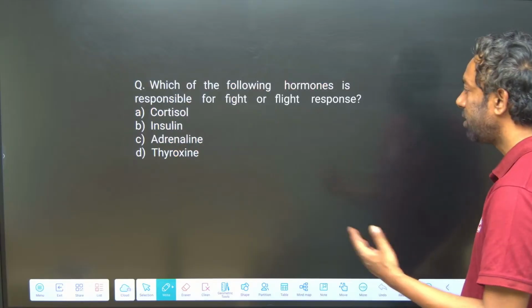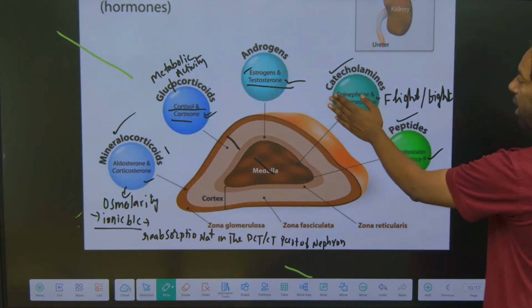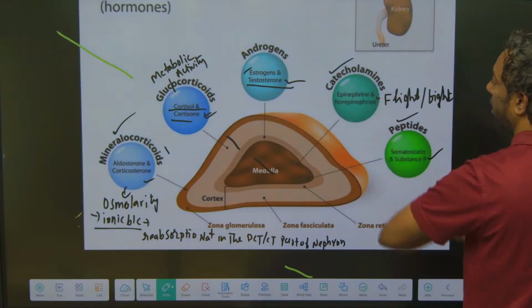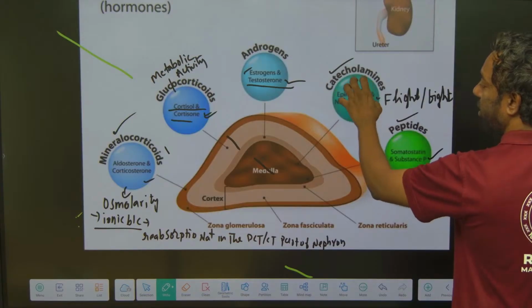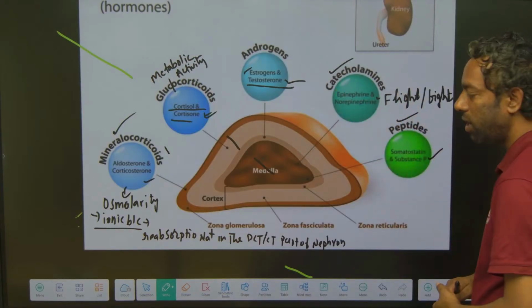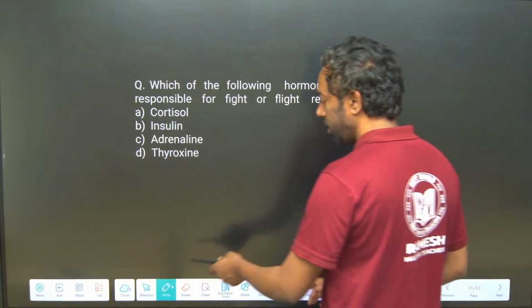Just now we completed adrenaline, right? The adrenal gland produces adrenaline, which is called a catecholamine. Yes, adrenaline is the answer here.